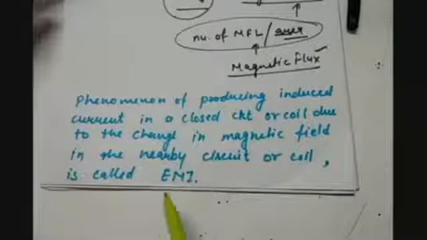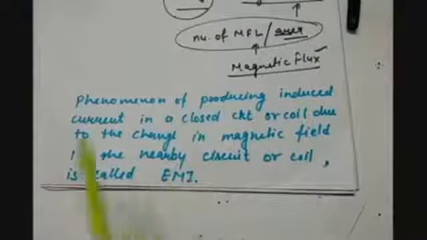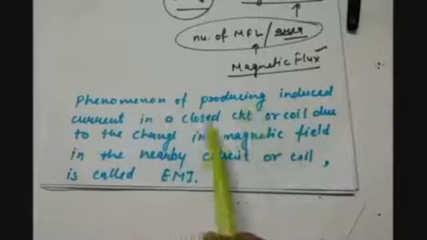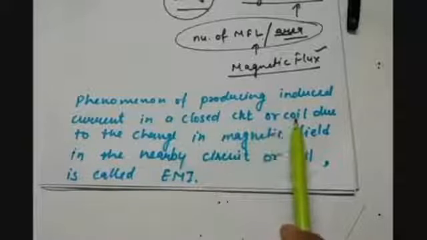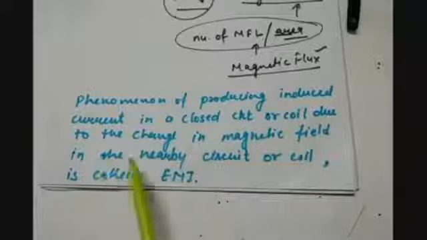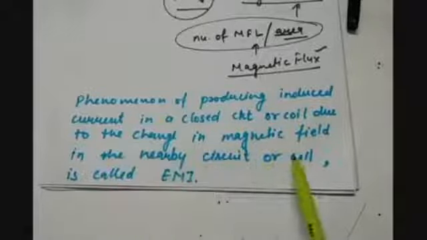So we can define electromagnetic induction as the phenomenon of producing induced current in a closed circuit or a coil due to the change in the magnetic field in the nearby circuit or coil.